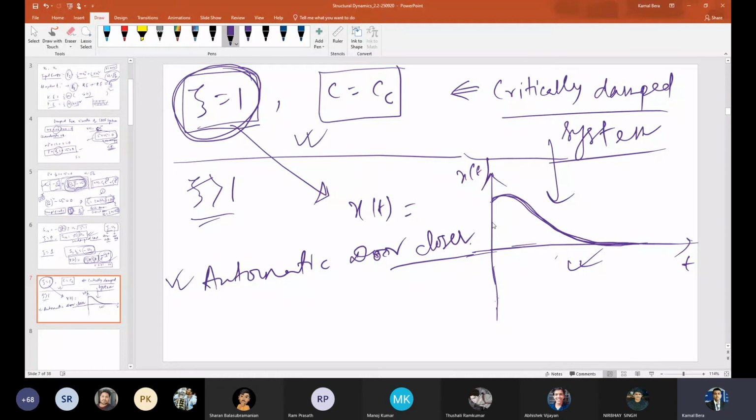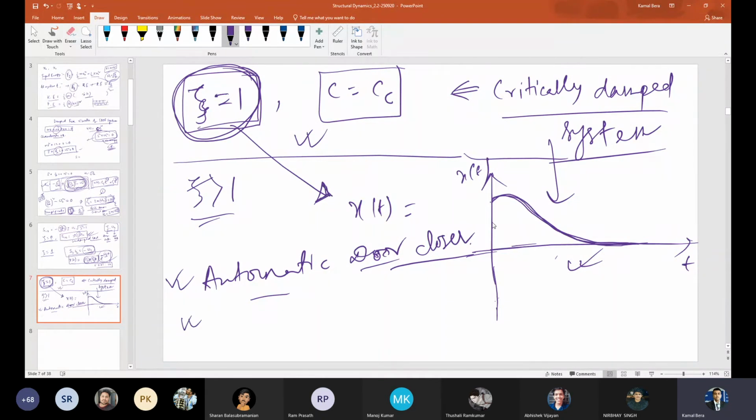So you will see that in our real system, the zeta, that is the damping ratio, is much less than 1. In our real structural systems, buildings, bridges, it is very small. So 1 is for some special cases. And greater than 1 is almost not there. It is just forcefully providing some system to get the desired behavior.